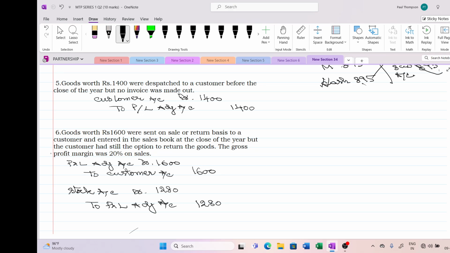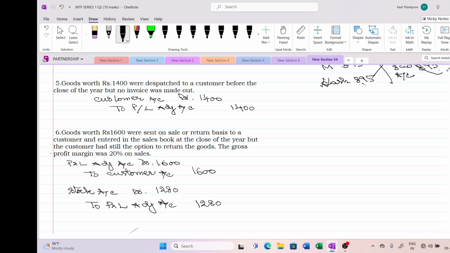So here, what happened is the physical goods have been dispatched. Actual dispatch has happened. The sale has already been made before the close of the year. But the invoice is not available, so it is not entered into the books of accounts. Only when we were closing the accounts and looking into the books of accounts, we found there is no sale recorded. Now let us record it.